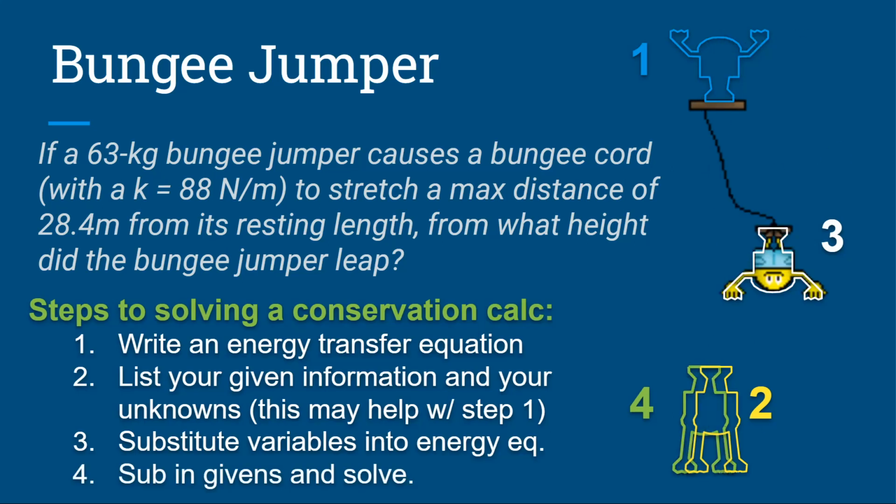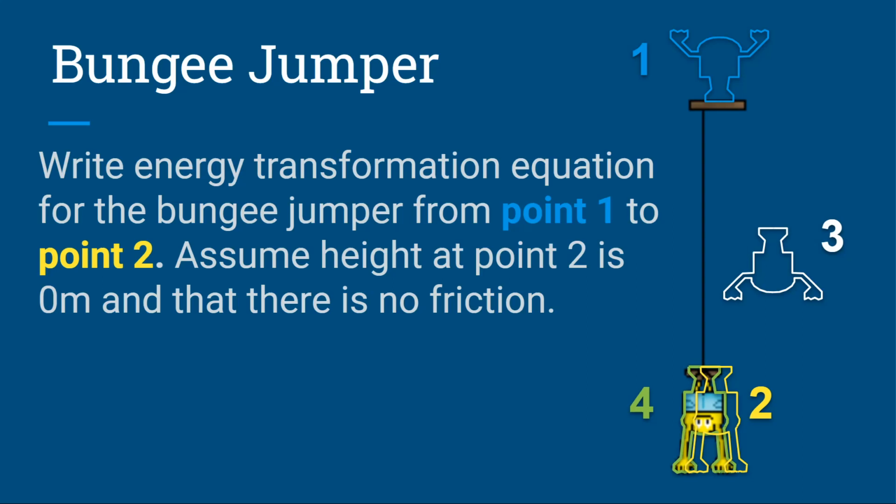Okay, so let's go ahead and go back to this question. They gave us information about this point where it's fully stretched at point 2, but they asked us about the height that he leapt from at point 1. So we're going to write an energy transfer equation that shows the energy change that happens from point 1 to point 2. And that's what it says. Write the energy transformation equation for the bungee jumper from point 1 to point 2. Assume the height at point 2 is 0 meters and that there is no friction.